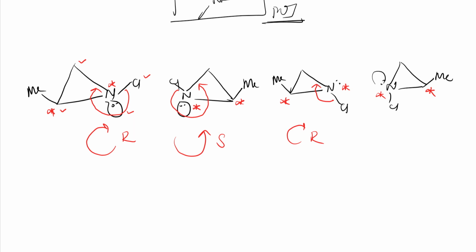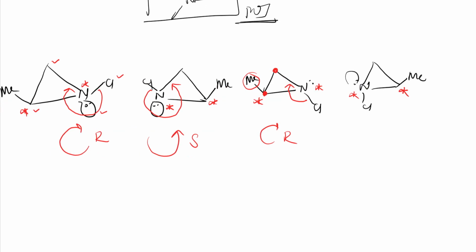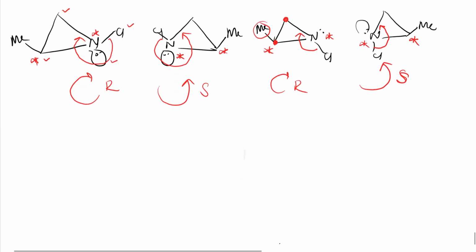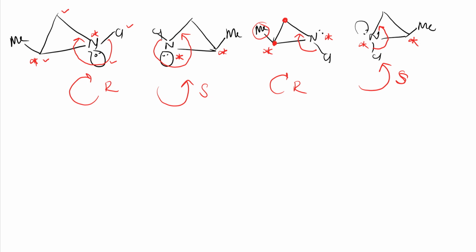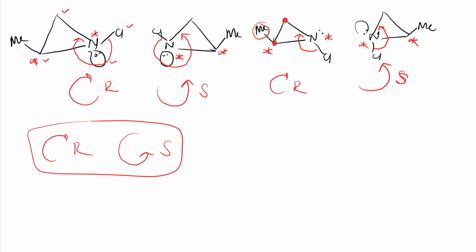Why am I giving this carbon more preference than this carbon, I hope you are understanding, because its atomic mass will be more because of this methyl group, so we need to give preference to that, right? Further, last one. So here nitrogen is there, first chlorine gets preference, atomic number is more, next this carbon, next this carbon, right? So it will be anti-clockwise, so it will be S, right? So here for nitrogen, whether the lone pair is above or below, no question. If it comes clockwise, it is R, and if it comes anti-clockwise, it will be S. So this is the rule for this. We never consider whether the lone pair is above or below, right? In the next class, let us see some synthesis of these aziridines, right?